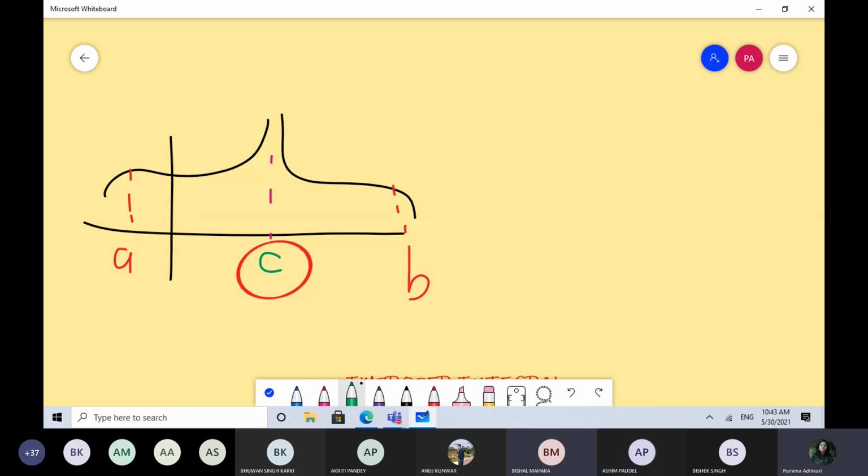Very good. Okay, so we will do this thing. We will integrate from A till C minus H. So we will find out this area.